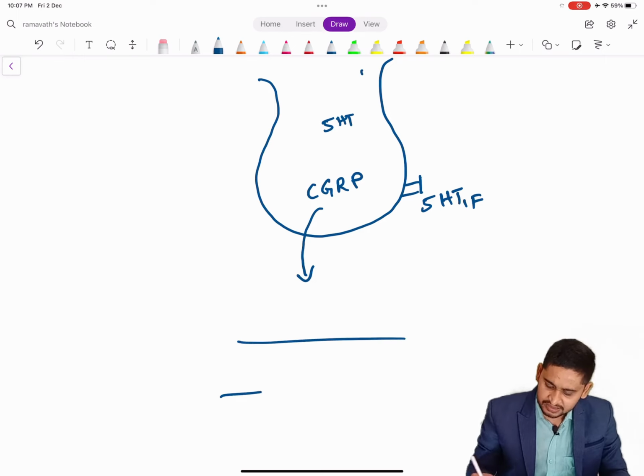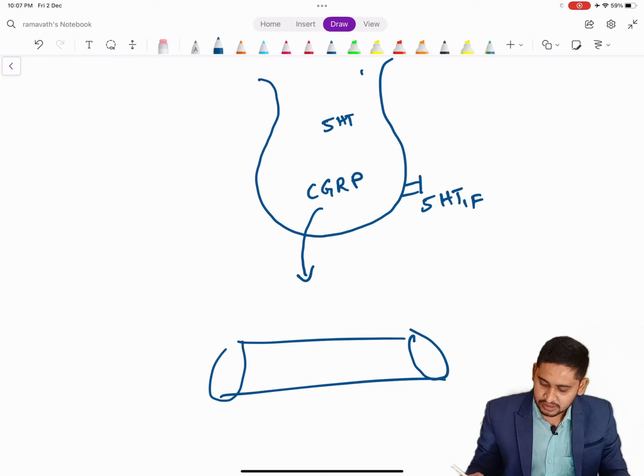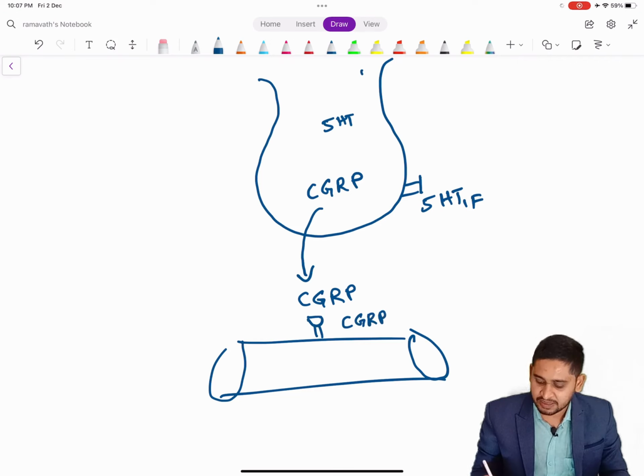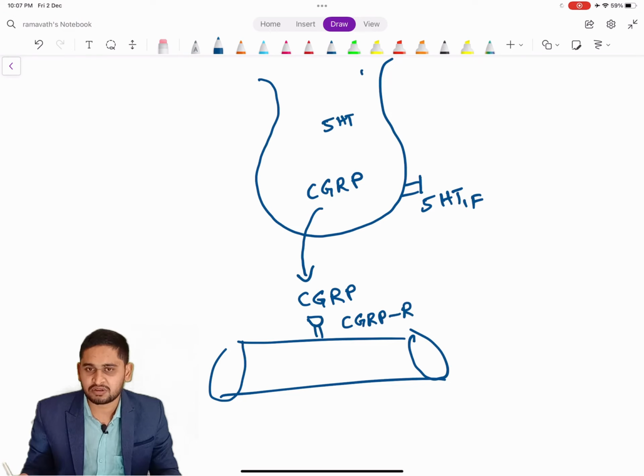After being released, this CGRP acts onto the blood vessels. The specialized receptors present on the blood vessels are calcitonin gene related peptide receptors, and these get activated.